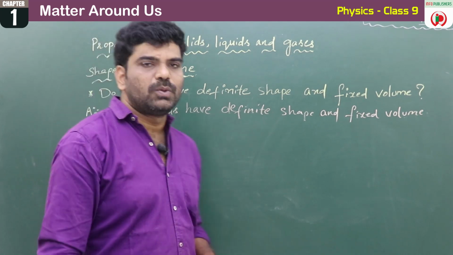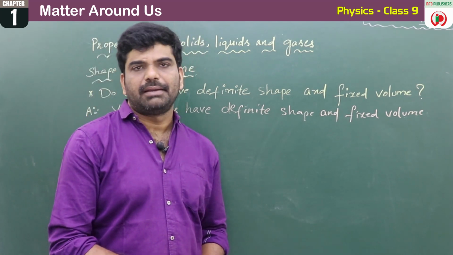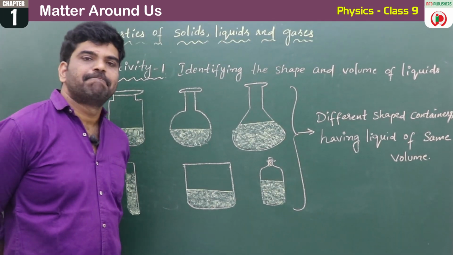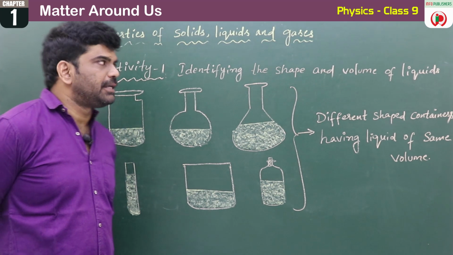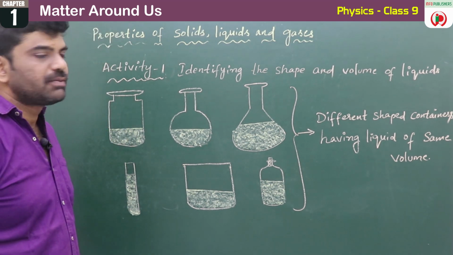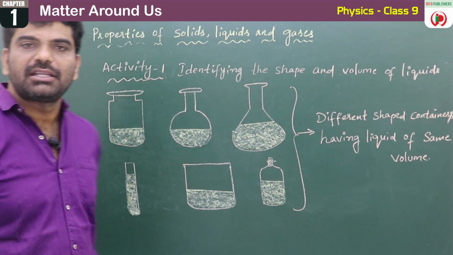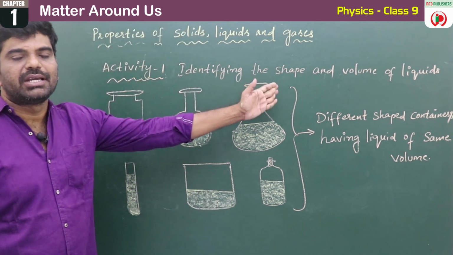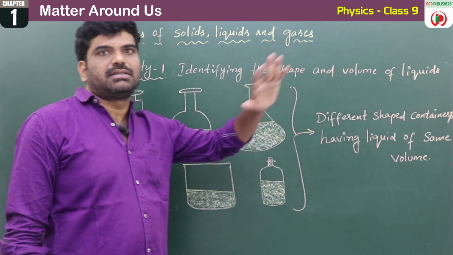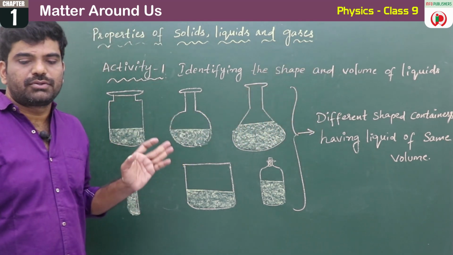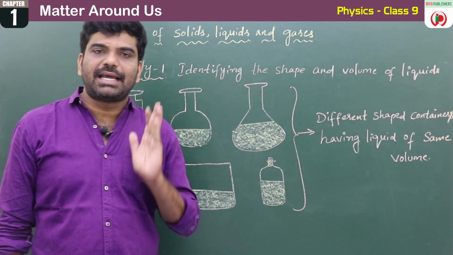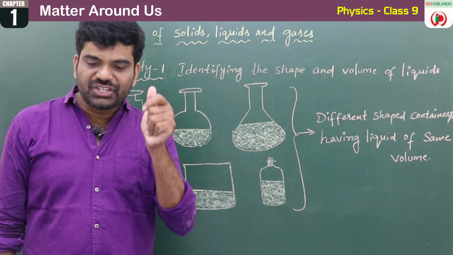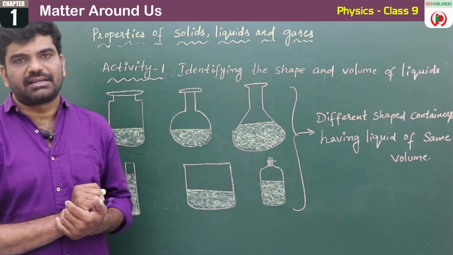Now let us do an activity. Children, this is activity 1. This activity is identifying the shape and volume of liquids. For doing this activity, we need two things. One is the measuring jar, which is a cylinder.